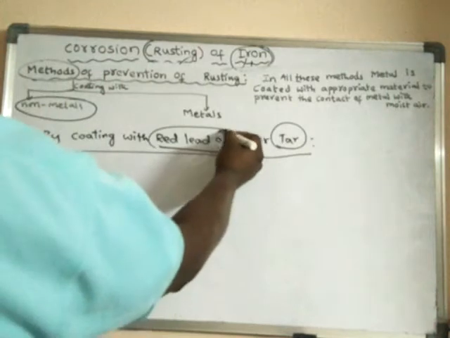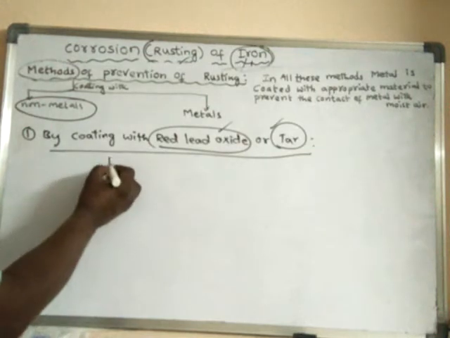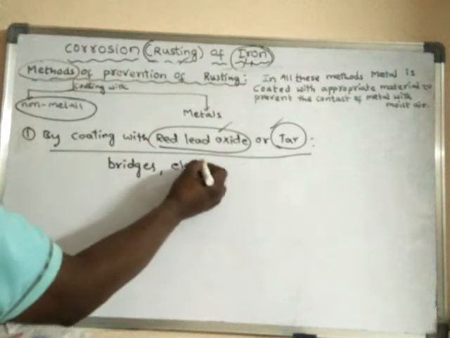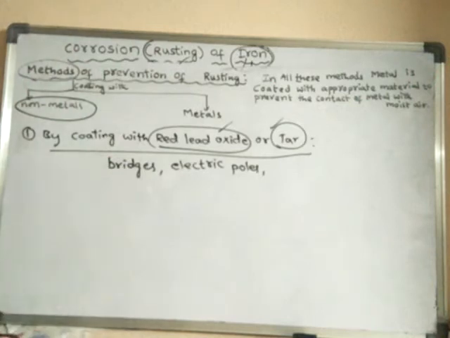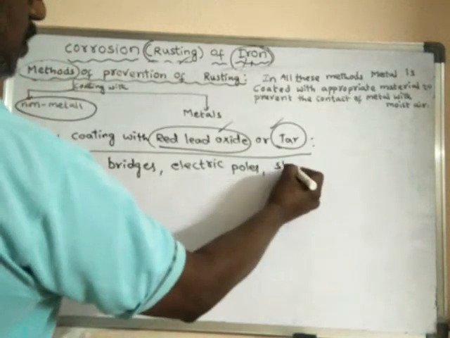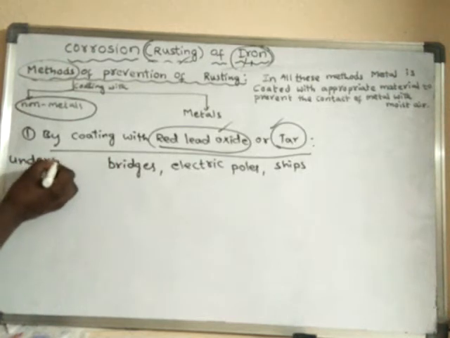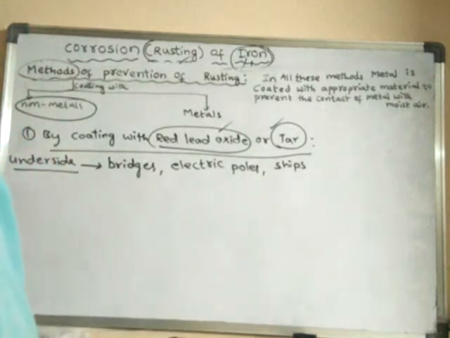Generally, this material is used for coating the underside of bridges, electric poles, and ships.